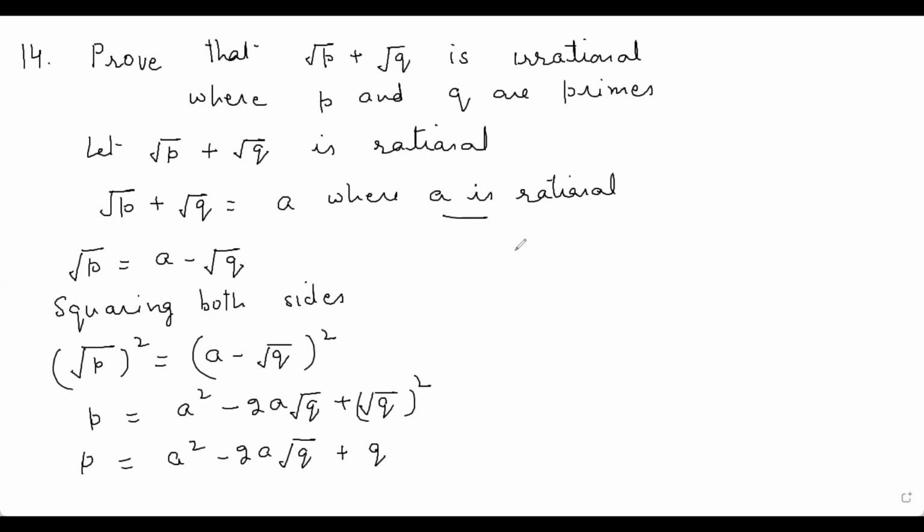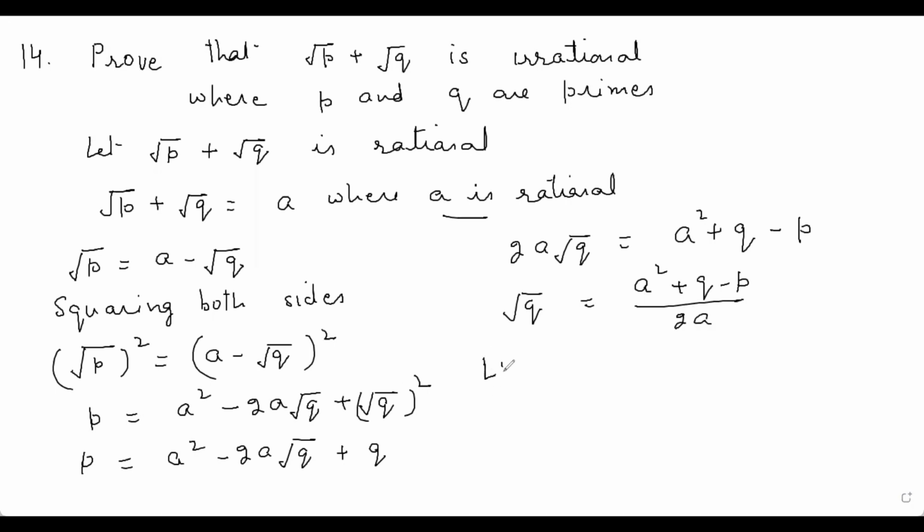This is equal to 2a root q is equal to a square plus q minus p. This is equal to root q is equal to a square plus q minus p upon 2a.